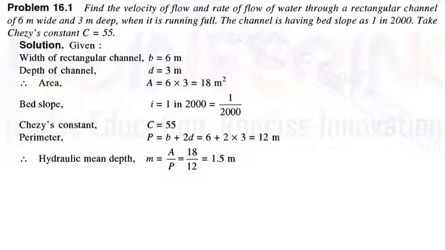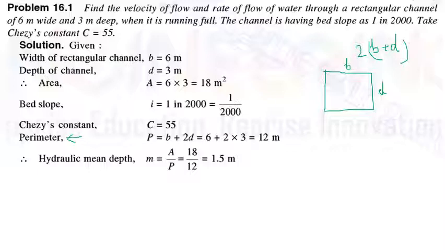Then perimeter. For a rectangle, if this is the breadth B and this is the depth D, the perimeter is given by B plus D, the whole multiplied by 2. But here we know that water is flowing under constant pressure, that is atmospheric pressure.